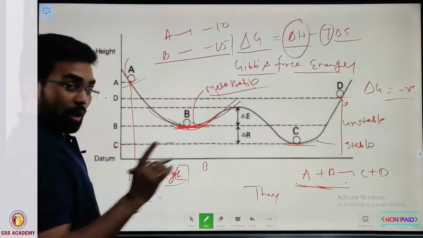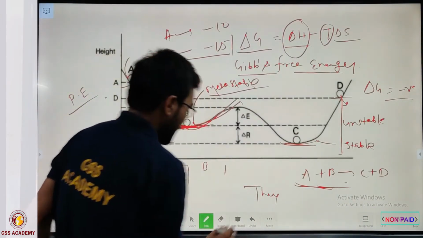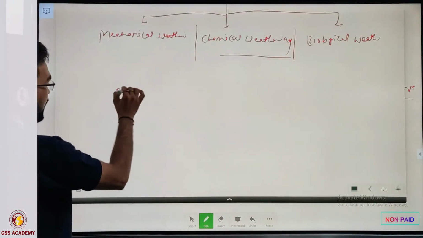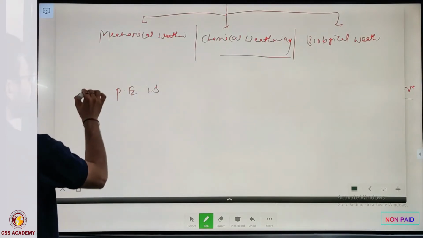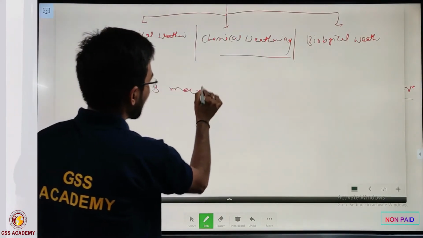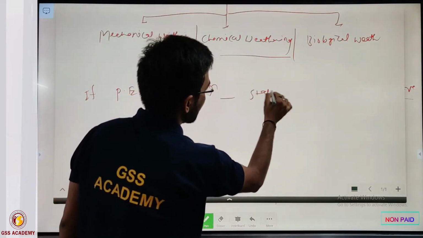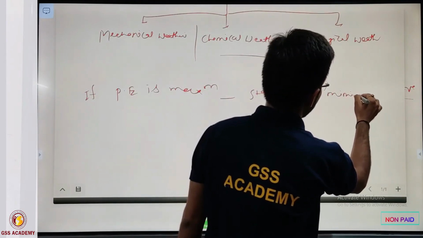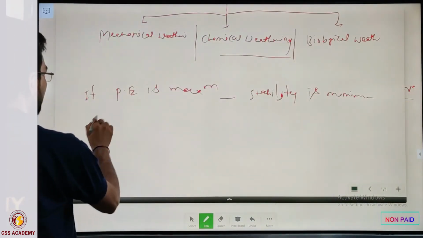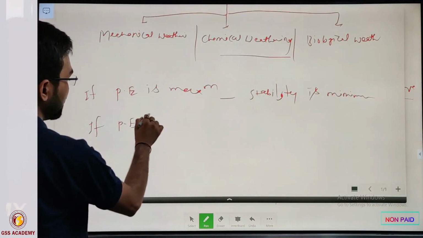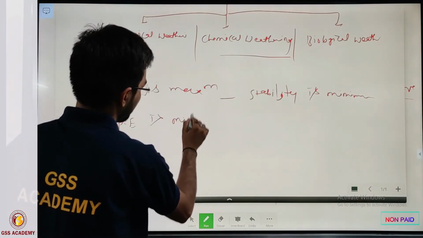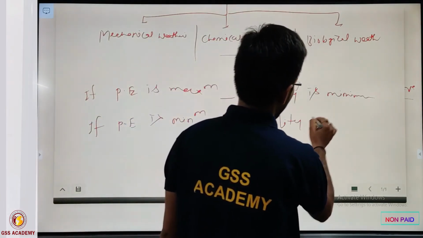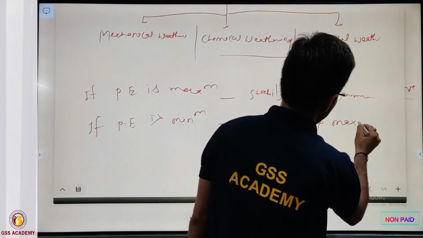So now we conclude one point: if potential energy is maximum, then stability is minimum, and if potential energy is minimum, then stability is maximum.